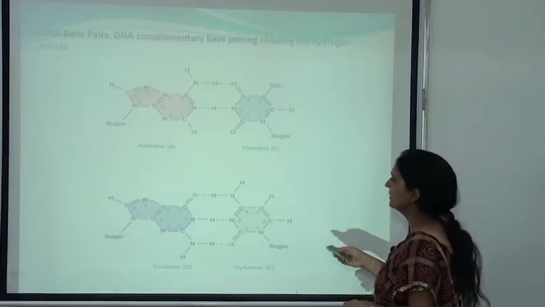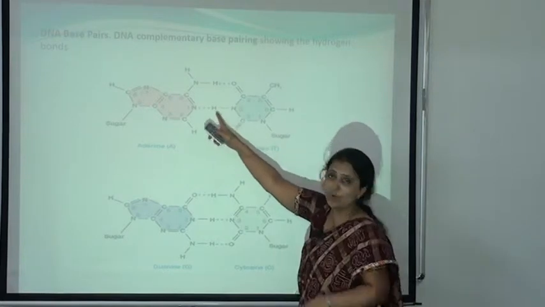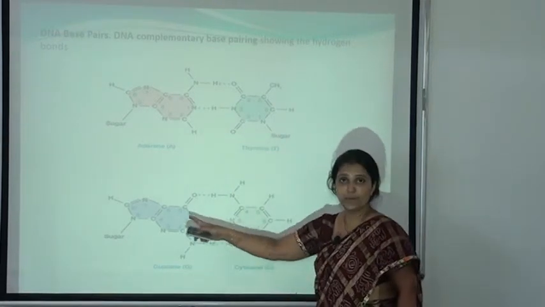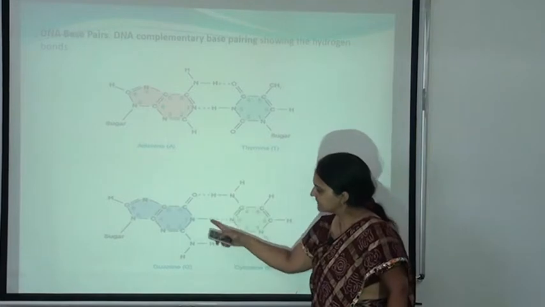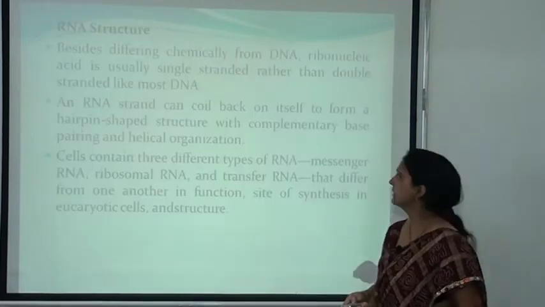Here you can see the double bond between adenine and thymine. This is the two hydrogen bonds. Here you can see the triple bond between guanine and cytosine. Here you can see three hydrogen bonds.